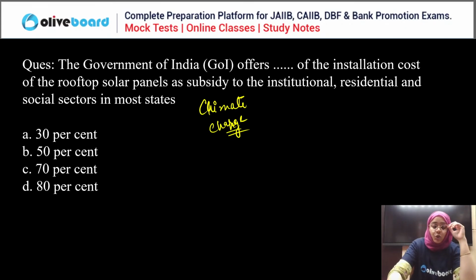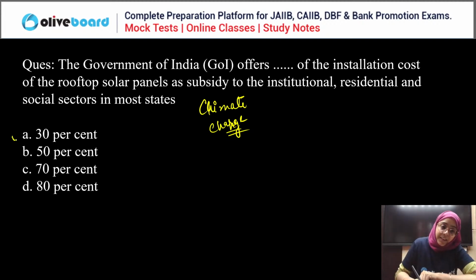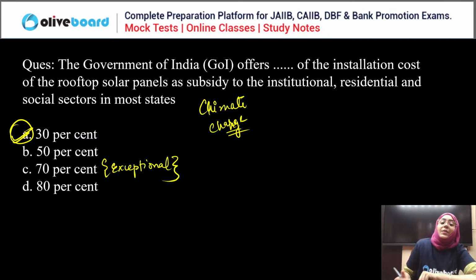Everyone, please answer this question. So now you are all saying A is the correct answer. Right, so it is 30% subsidy, and in some exceptional cases, it is 70% also. But normally, the government of India is offering 30% subsidy if you are setting up your rooftop solar panels. Clear? So A is the correct answer.